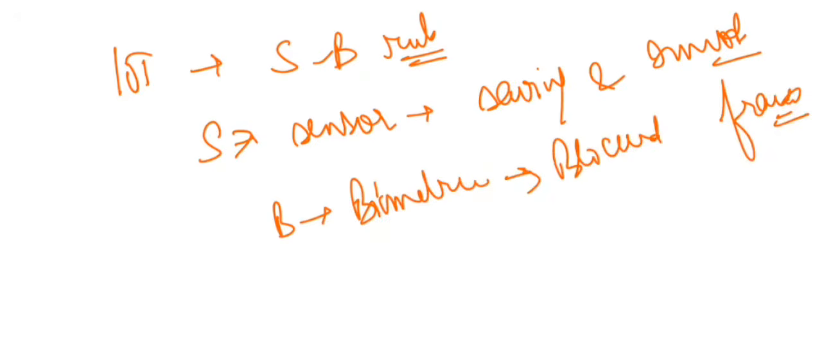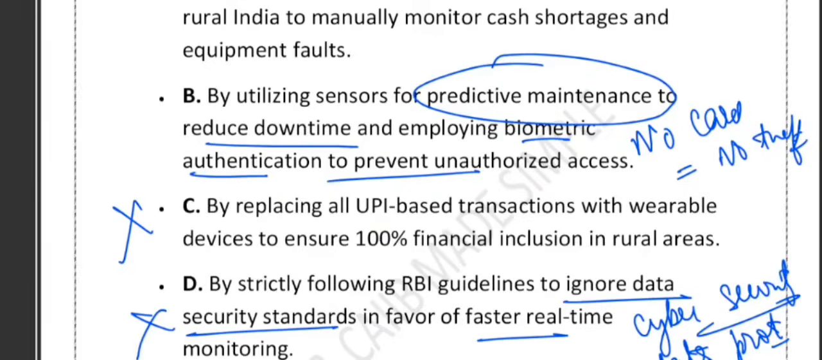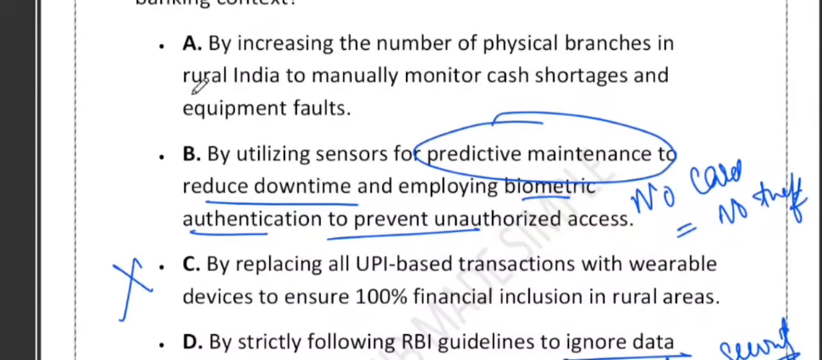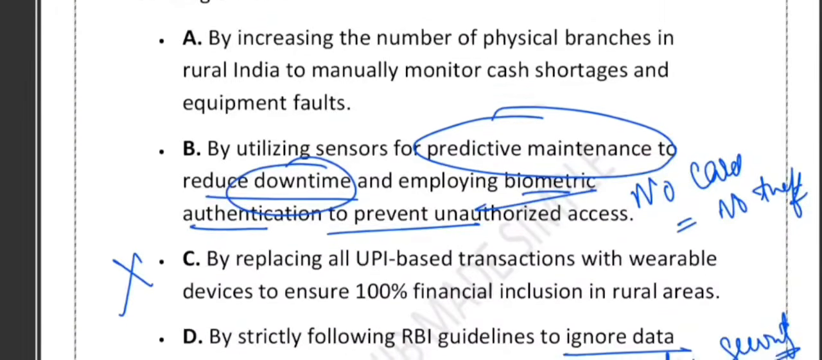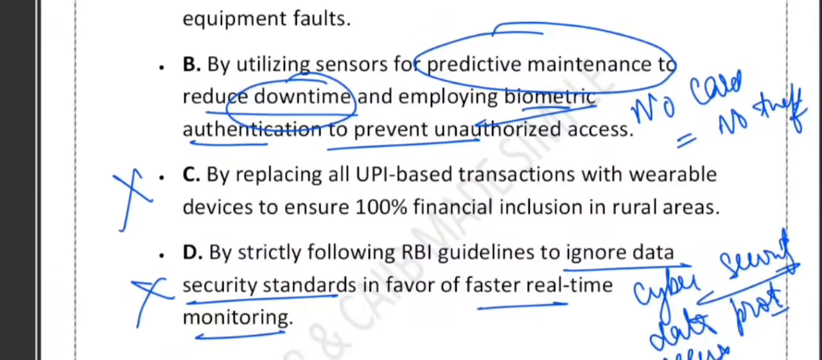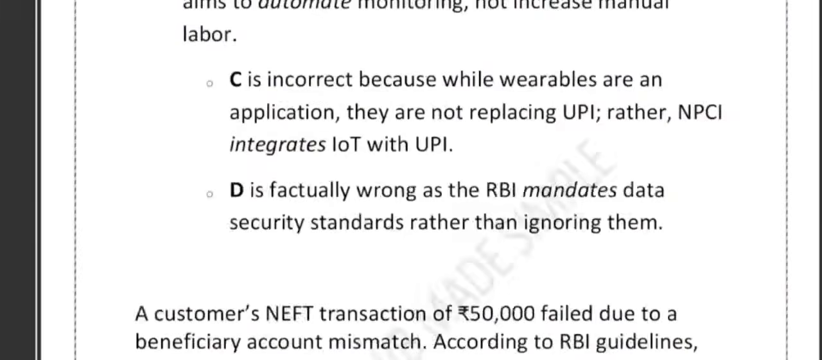Biometric means blocked fraud. So what we learned from this question is that IoT enable predictive maintenance, not reactive repair, and sensor reduce ATM downtime and cost. So as sensor reduce ATM downtime, sensor reduce cost, and biometric improve security and inclusion, and IoT work with UPI. It does not replace it, and digital infrastructure is never digital literacy. Right. Now friends, let's have a look at the next question.